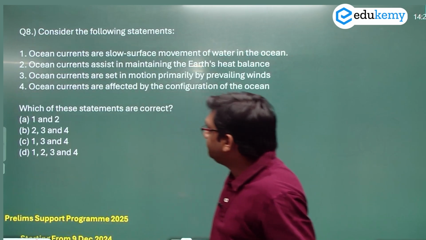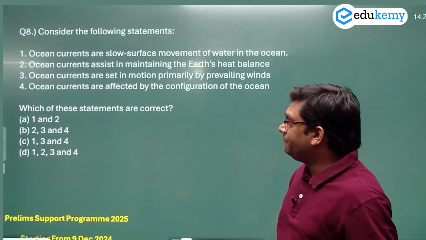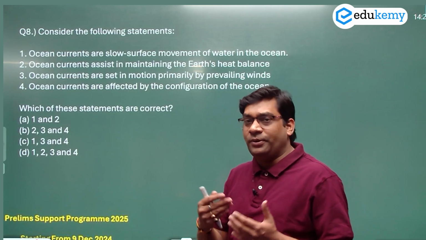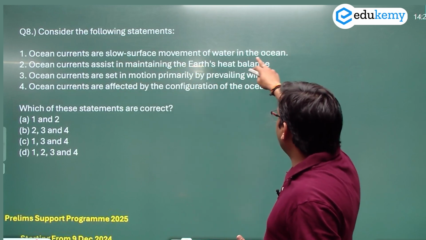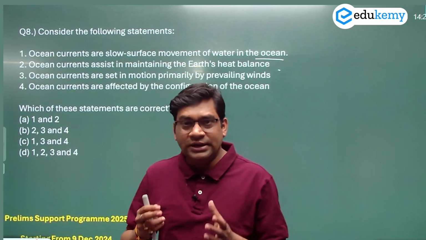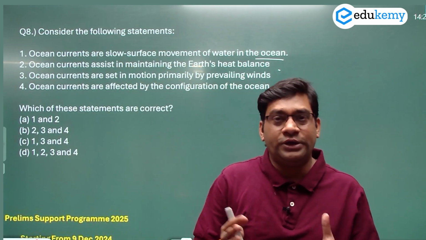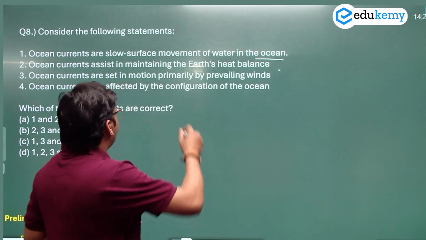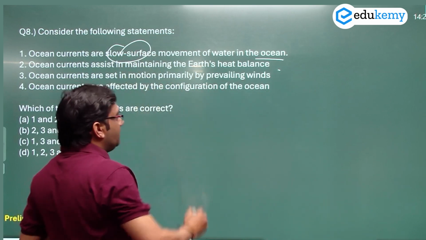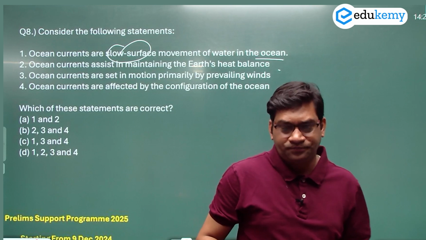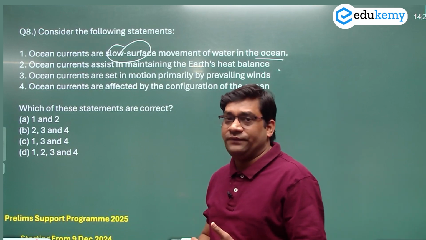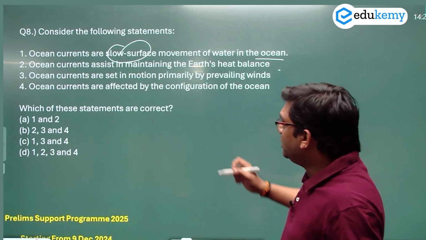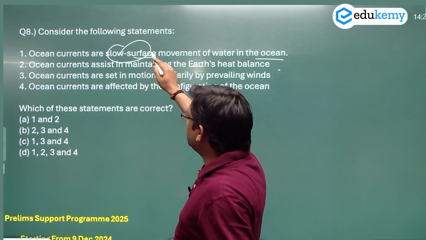Next important one, consider the following statement. Again, ocean current is a very important topic in oceanography. Ocean currents are slow surface movement of the water in the ocean. What is an ocean current? An ocean current is like a river flowing in the ocean. It's not a slow surface movement. It's fast moving water, which is also called a drift or a current. The word Gulf Stream is also used. So it is not a slow surface movement.